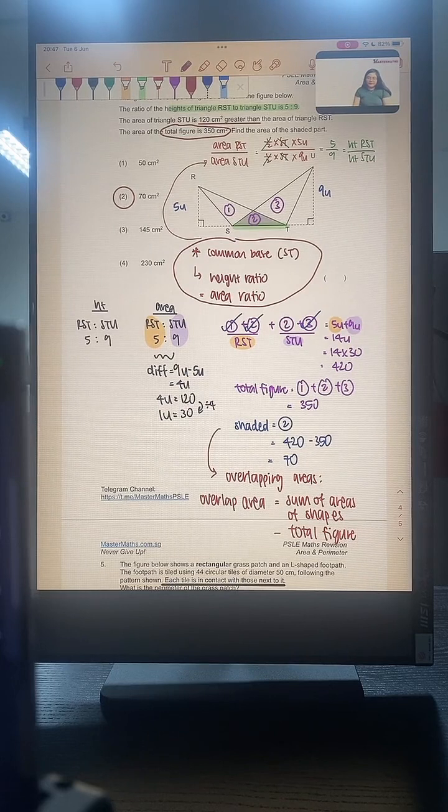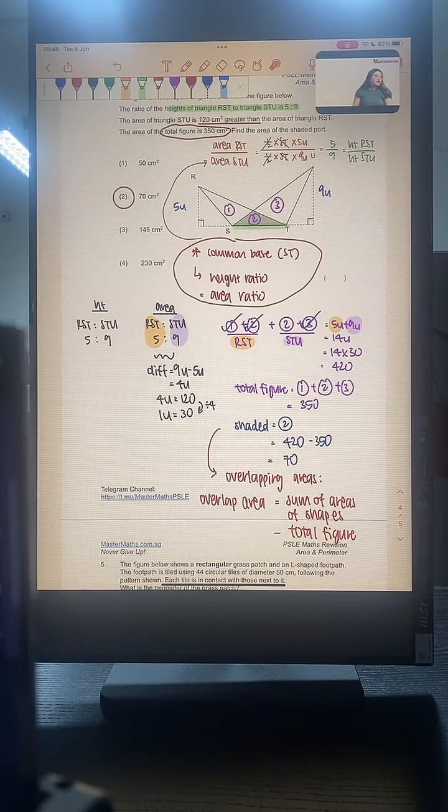Okay, sum of areas of the shapes minus away total figure. This technique applies whenever you have overlapping areas, when you have 2 overlapping shapes. It doesn't matter whether it's a circle, a square, rectangle, diamond, rhombus, parallelogram. Whenever you have overlapping areas, this applies.